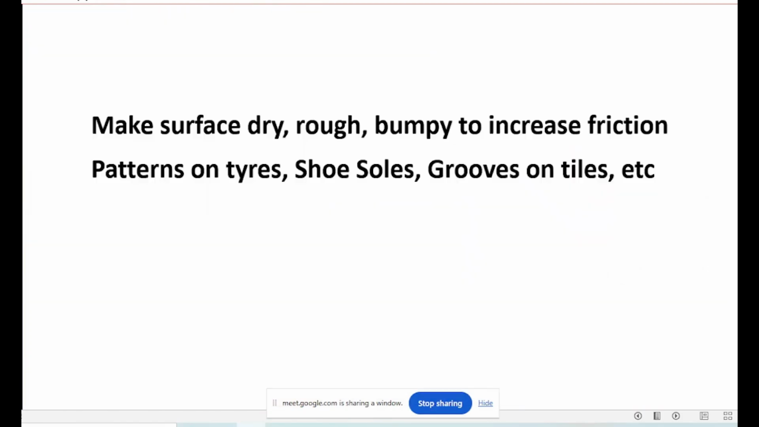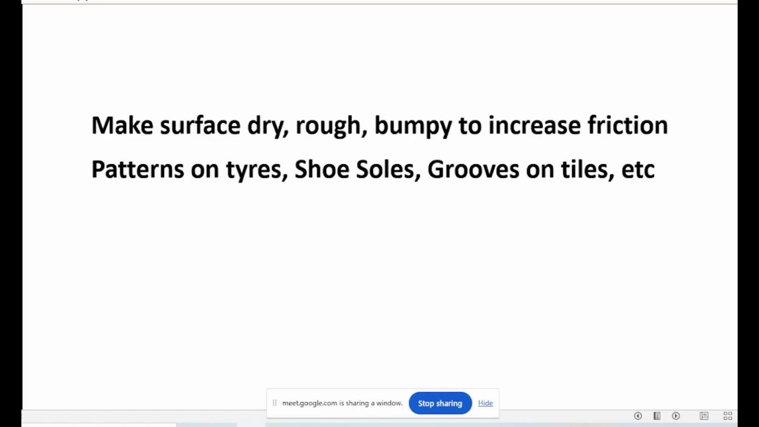Now, if you want to increase friction, what will you do? That was decreasing friction. To decrease friction, you can polish, you can put oil, you can put grease, you can put soap, you can have talcum powder on the carom board. That is, if you want to decrease friction. What will happen if you want to increase friction?